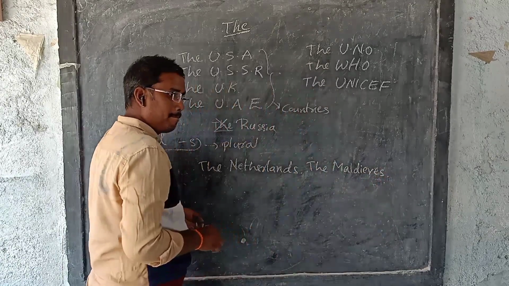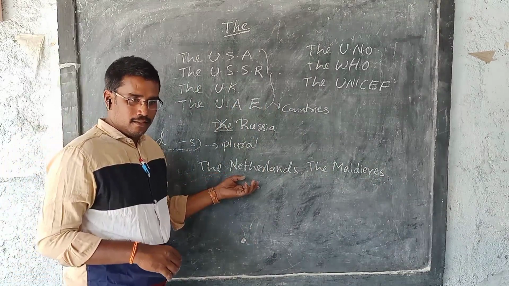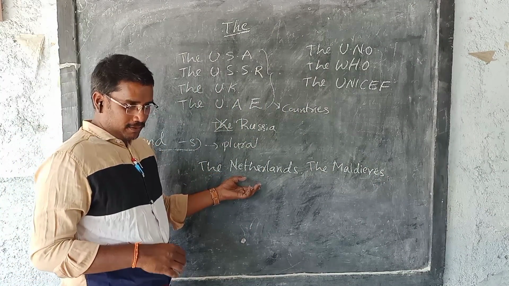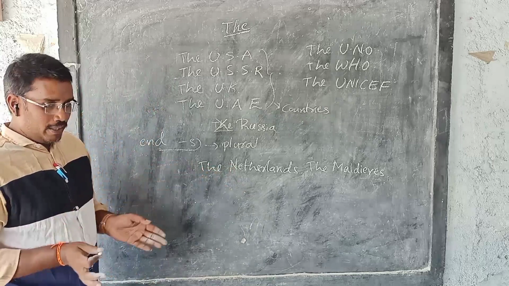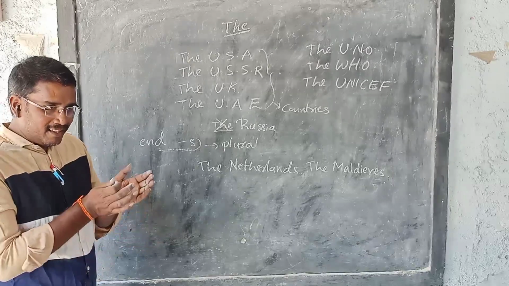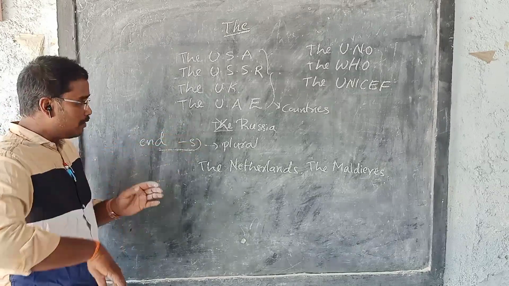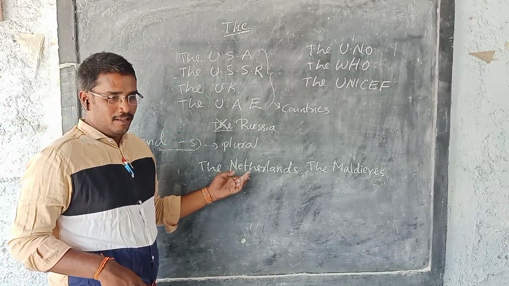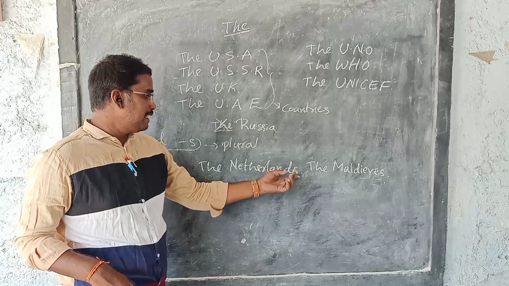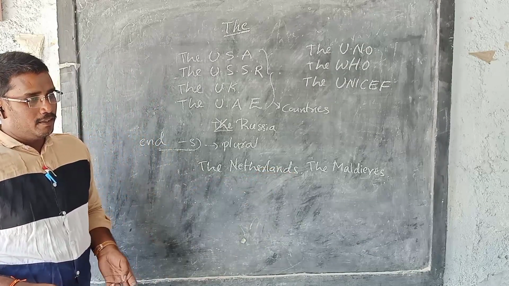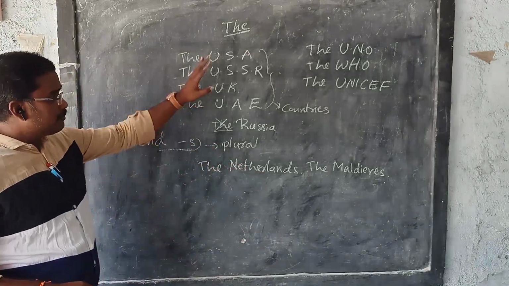Why is it given like that? Because that place belongs to a country, but there are small islands in it. The total area is called with one name. It comes just like a plural. We can pronounce it like a plural, adding s at the end of the name. That's why we use the article before it. So countries' names will come like this.